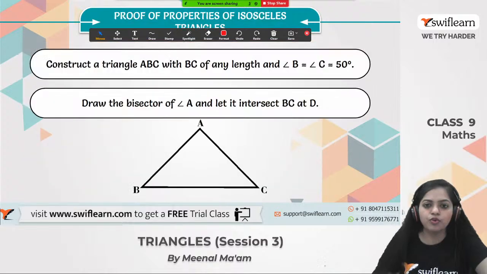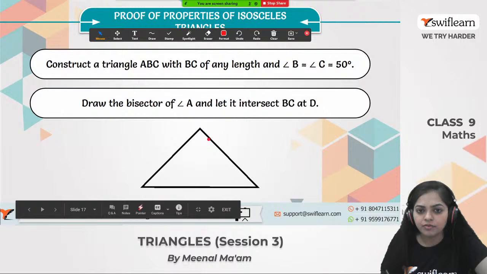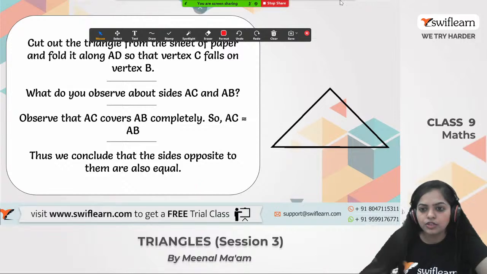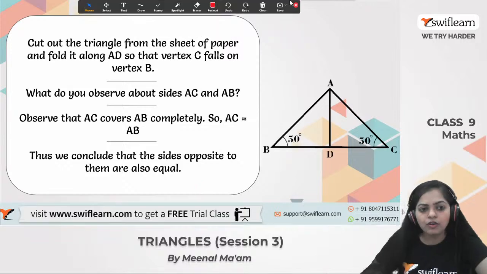For that theorem, we have to once again construct a triangle ABC, with BC of any length and angle B equals angle C equals 50 degrees. First we draw a bisector of angle A, and let this bisector meet BC at D. Okay, so we have done the construction part. Now let's have a look.